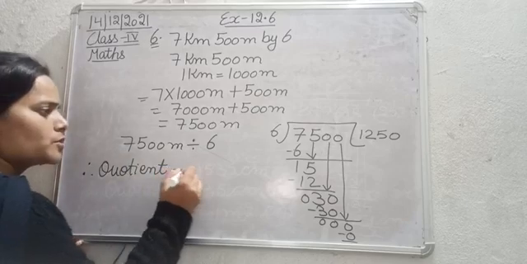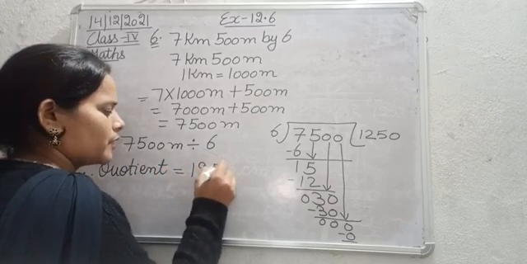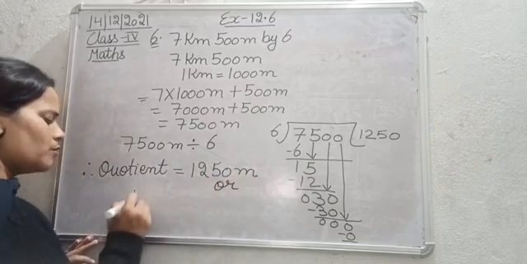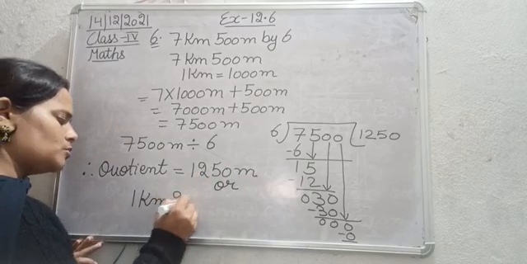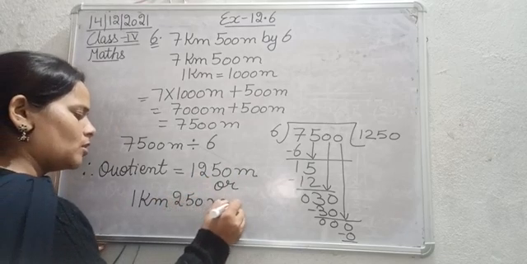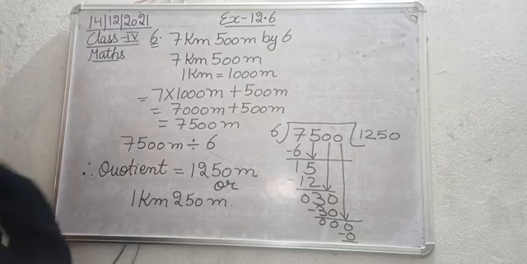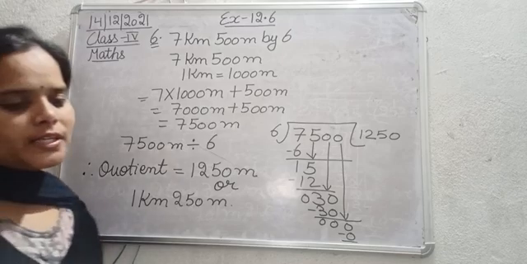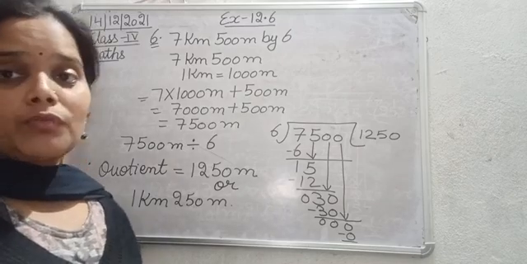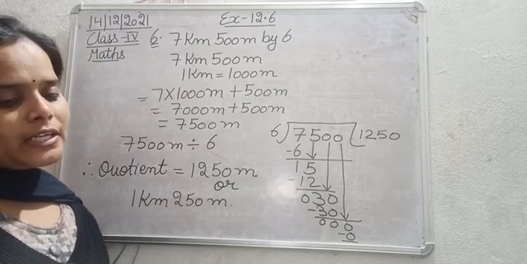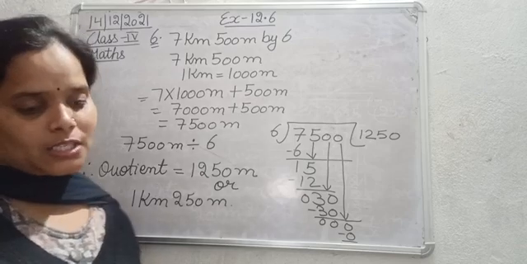Therefore, quotient is equal to 1250 meter or 1 kilometer 250 meter. Okay, so this is the solution for the question number 6 of exercise 12.6. So you can pause it here and note it down in your notebooks. Moving next to the question number 7. Again we need to divide and find the answer. Divide 69 kilometers 624 meter by 8.